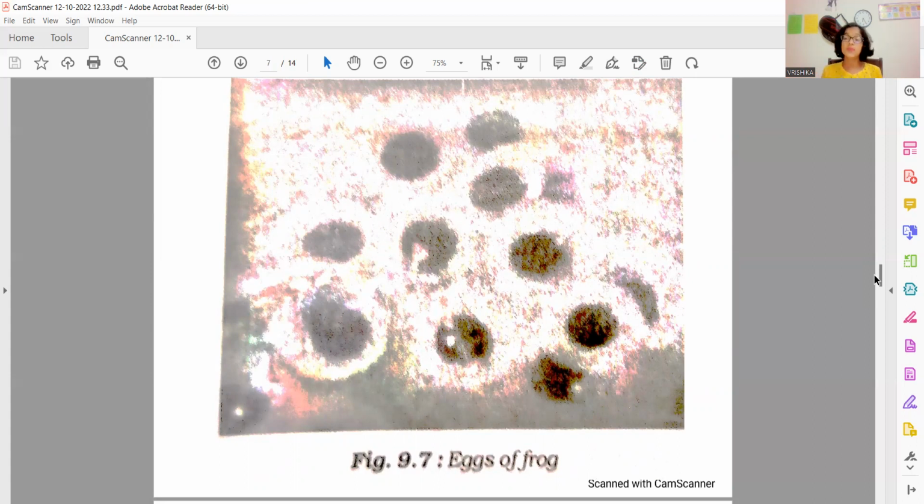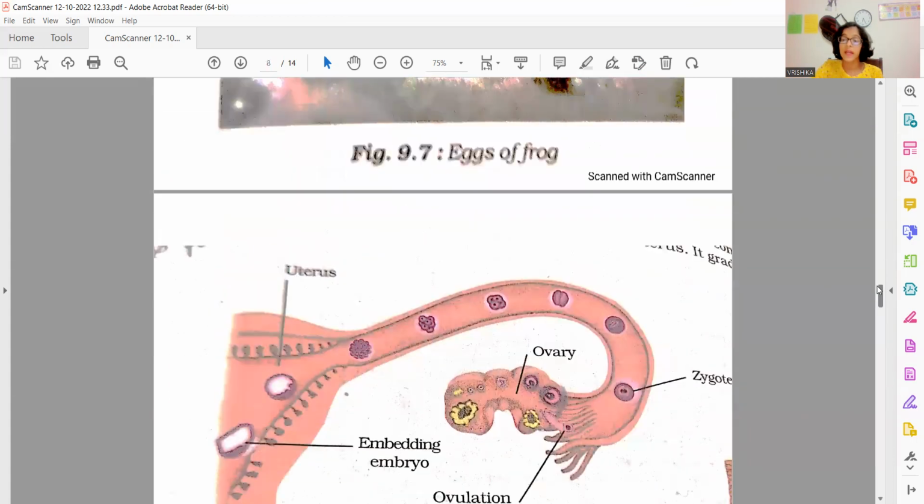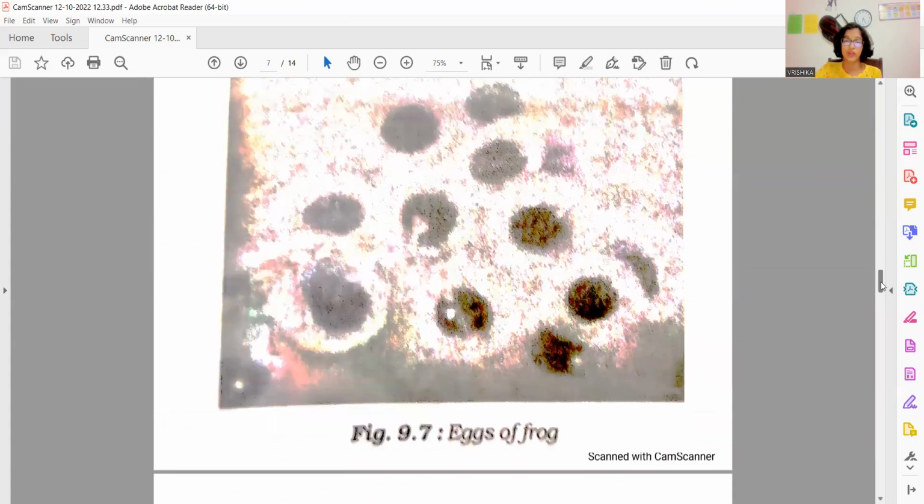The male lays sperms over them. Now, these sperm and the egg fuse together to form fertilization, and thus it results in the formation of the zygote.